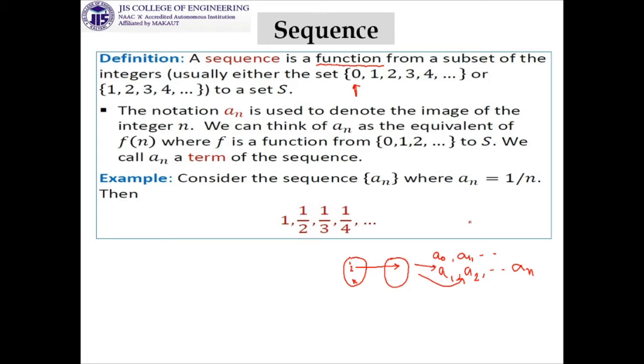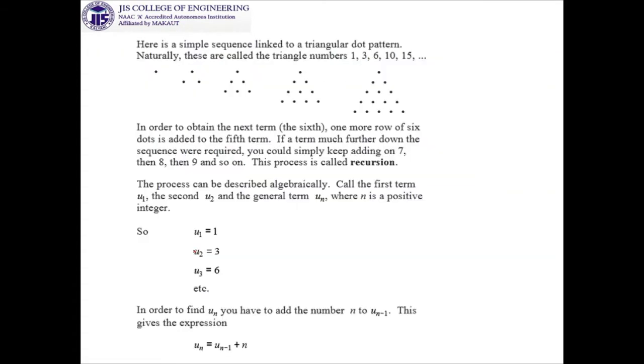If you change it to 1 by n square, then the terms will be 1, then 1 by 4, then 1 by 9 and so on. So this is the very basic idea of sequence. Now a very important thing is going to be discussed and linked with this idea. Please make the concrete fundamentals on this particular discussion.